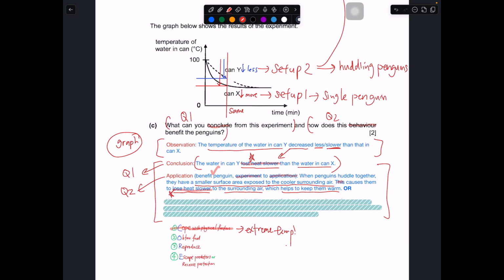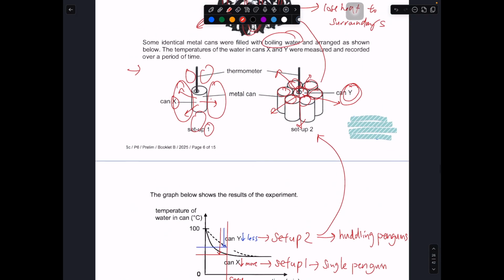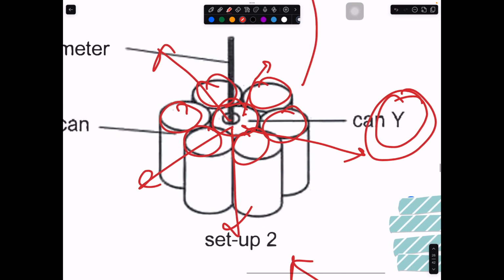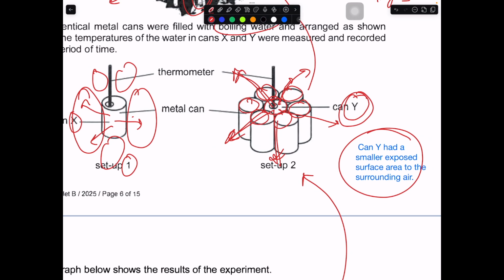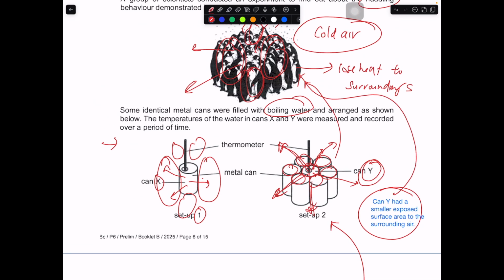These represent the penguins. If we take a look at this part, when they are surrounded by the cans, they actually have a smaller exposed surface area towards the surrounding air. In this case, this will cause them to lose heat slower. This is the reason why the water in can Y loses heat slower, and this particular reason also applies to the penguin. The group of penguins will have a smaller exposed surface area to the cooler surrounding air around it, which makes them lose heat slower to the surrounding and keeps them warmer.